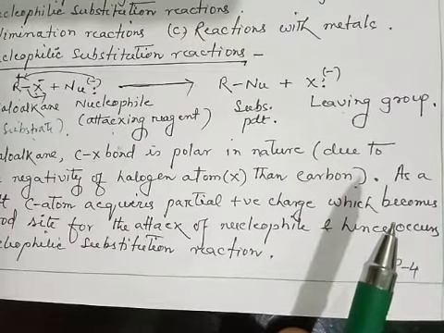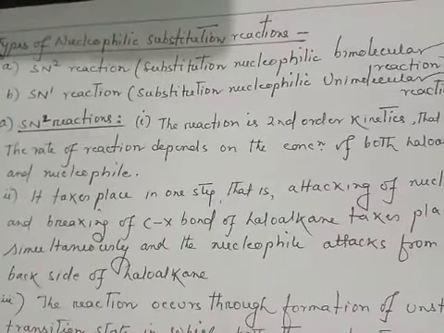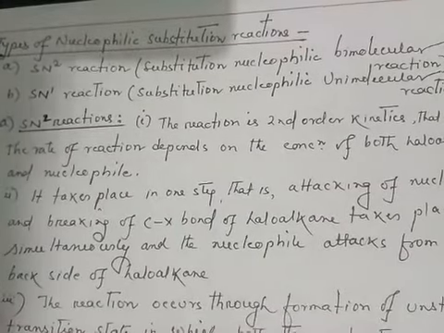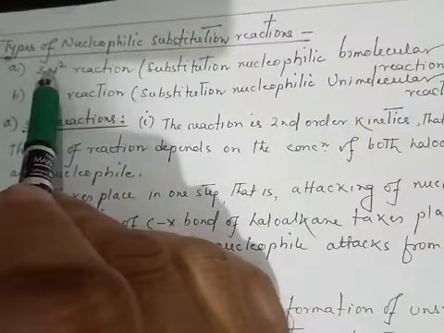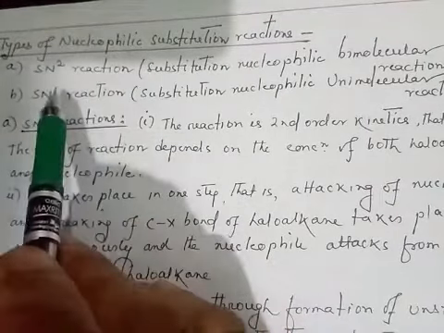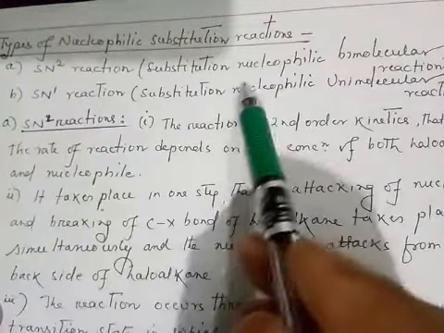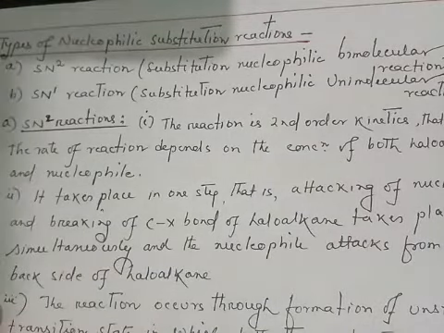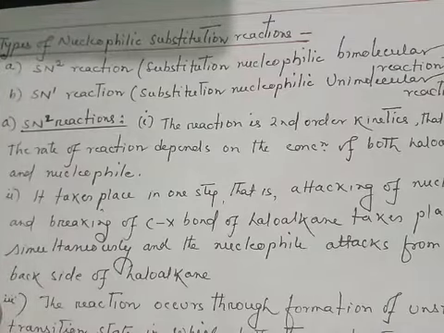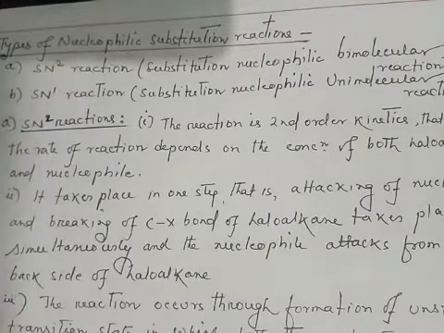Similarly, next we'll discuss the types of nucleophilic substitution reaction. So we have two types of nucleophilic substitution reaction. The first one is SN2 reaction. The second one is SN1 reaction. SN2 reaction means substitution nucleophilic bimolecular reaction, and SN1 reaction means substitution nucleophilic unimolecular reaction. So we'll start from SN2 reaction.